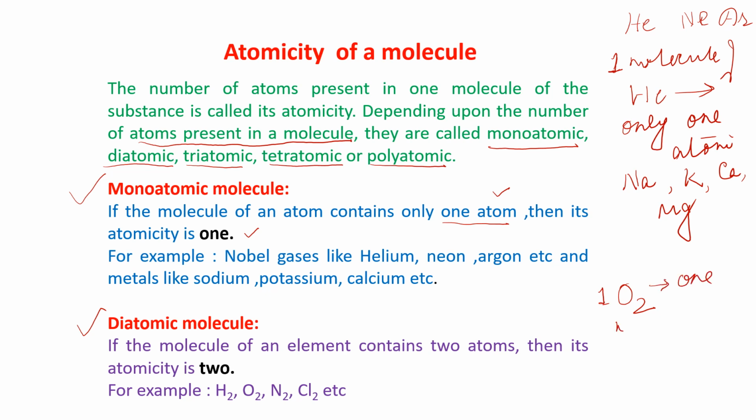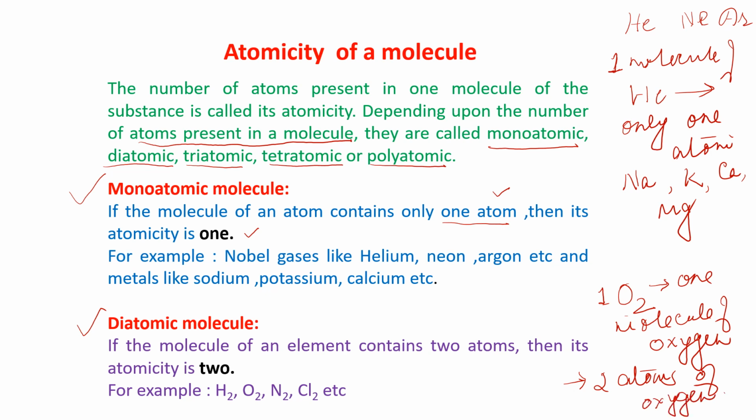One molecule of oxygen contains two atoms of oxygen. So its atomicity is 2.